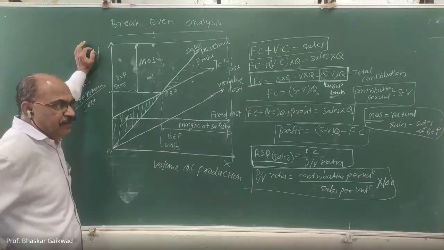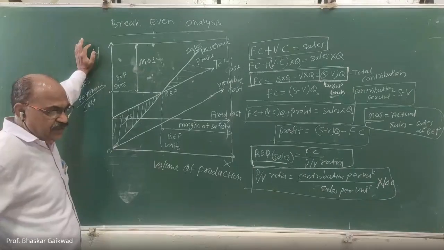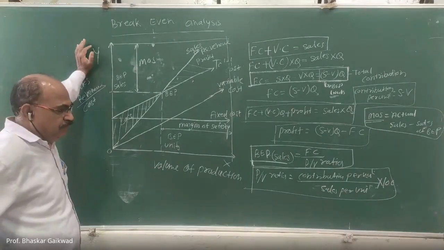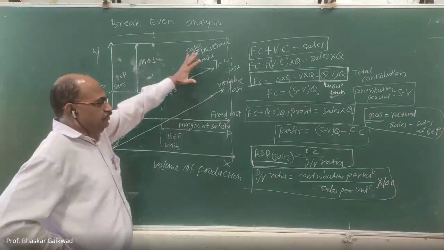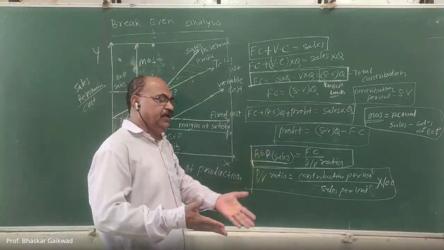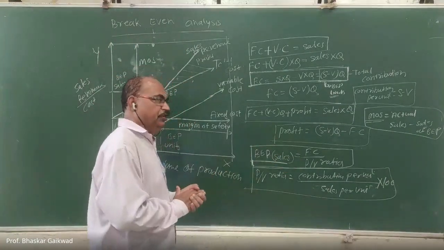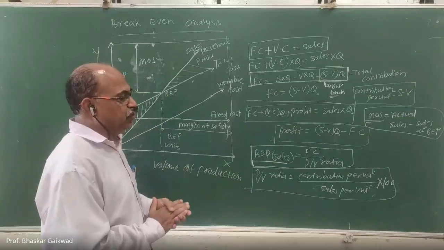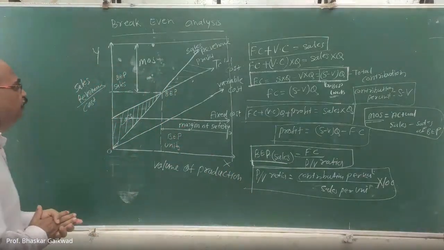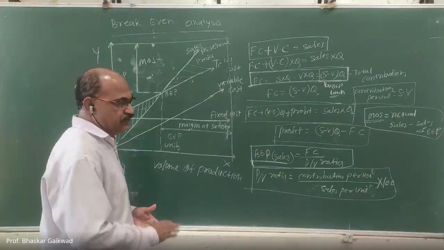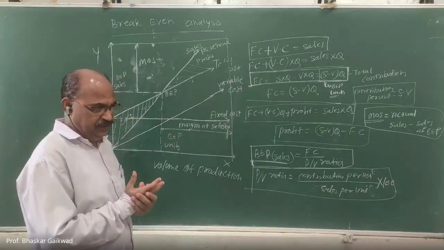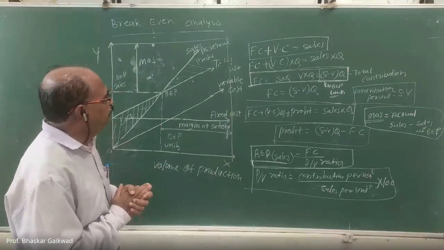After that, line balancing and sequencing, which I covered the day before yesterday, and this break-even analysis. After that, 2-3 points are there: inventory control and sales forecasting. So this much is related to our GATE syllabus from the examination point of view.